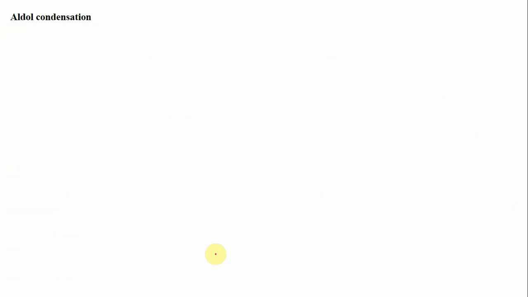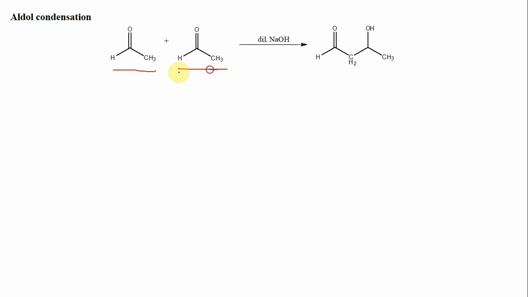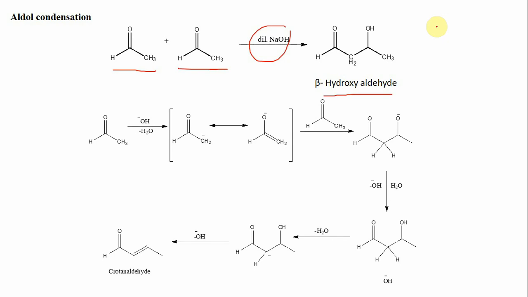So I will take only one example of these addition reactions to the carbonyl compounds of these carbanions, as aldol condensation. Now the aldol condensation, as it's a very common reaction, is a condensation reaction between two aldehyde or two ketone compounds in presence of dilute sodium hydroxide to give a beta hydroxyaldehyde or beta hydroxy ketone as the product molecule. So this is beta hydroxyaldehyde. Okay, now let's look over the mechanism of this aldol condensation.